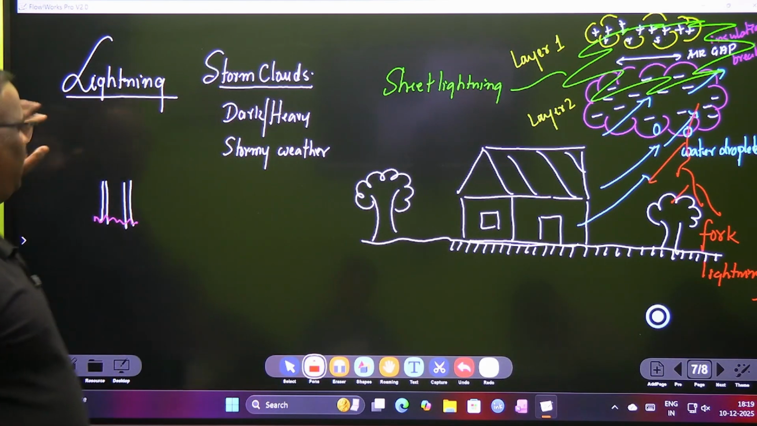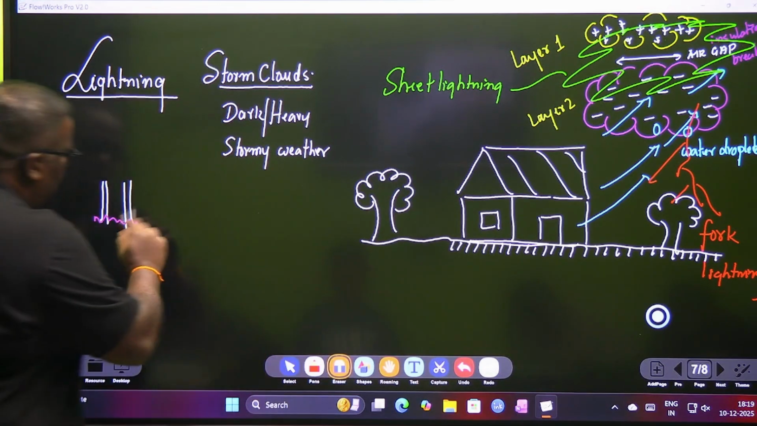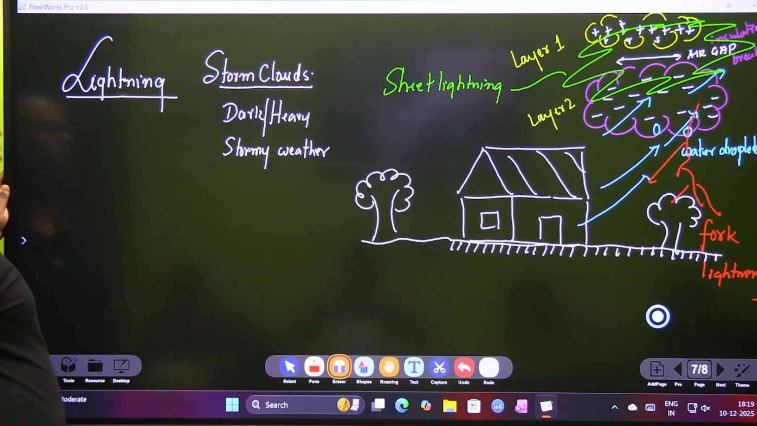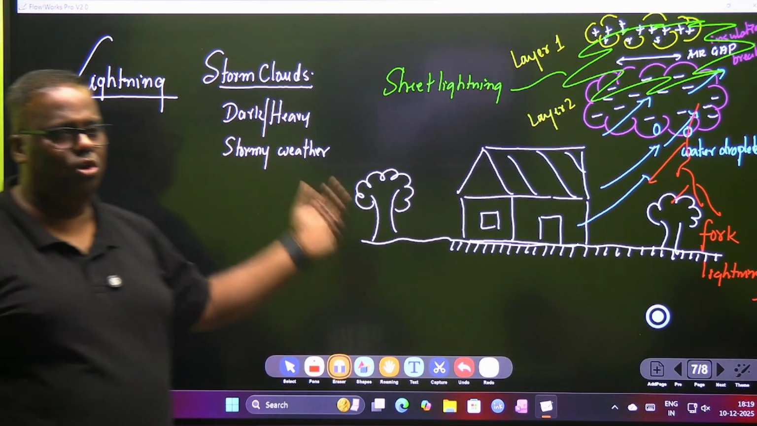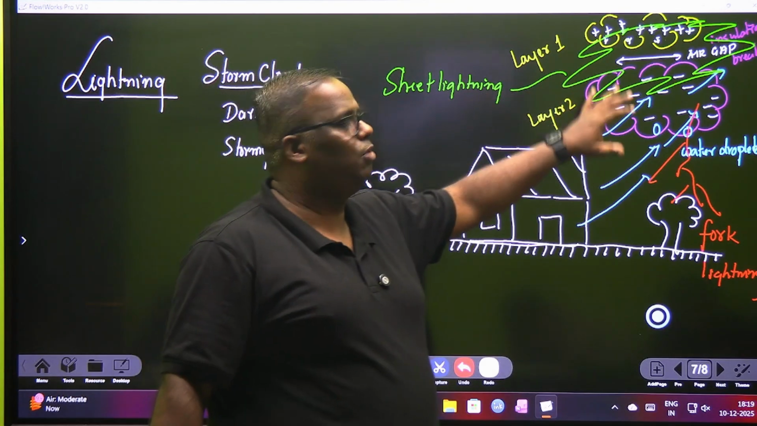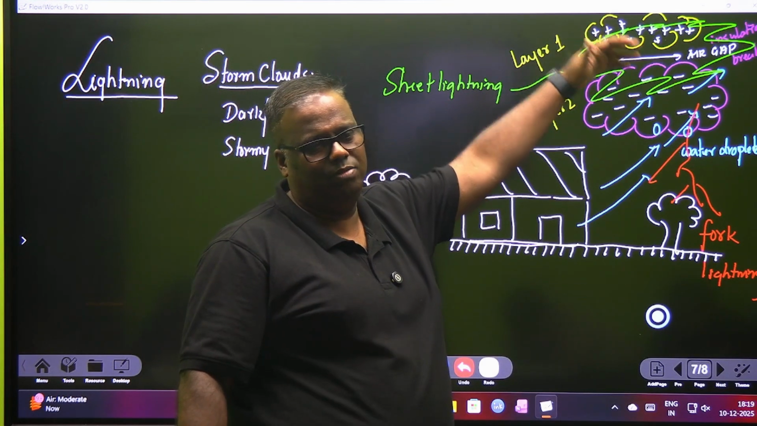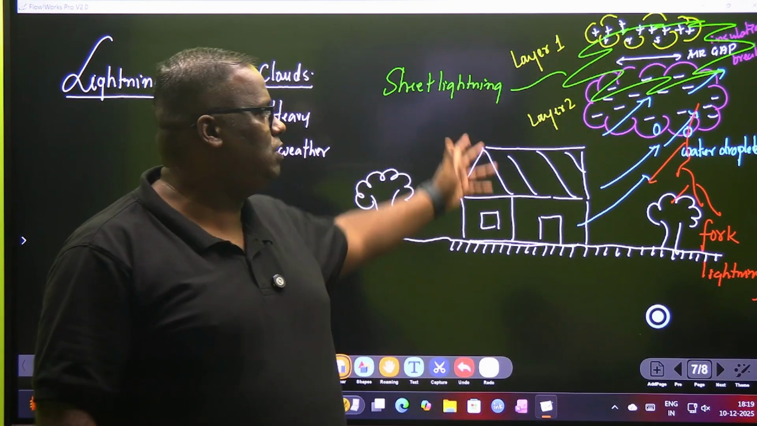So, gentlemen, will the concept of lightning be understood now? Tell me. What is lightning? A natural phenomenon. What is it caused by? Storm clouds. What are storm clouds? Dark heavy clouds which are there in stormy weather. These dark heavy clouds are deposited in the sky in layers, one layer above the other, and between the two layers there will always be an air gap.